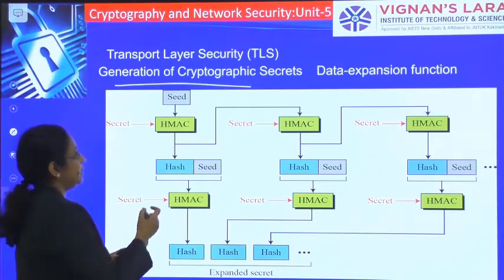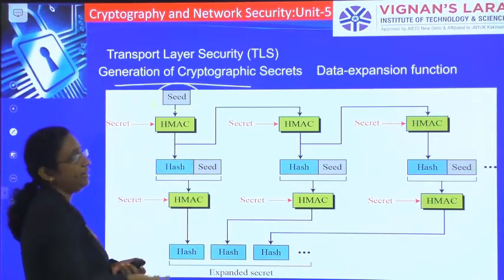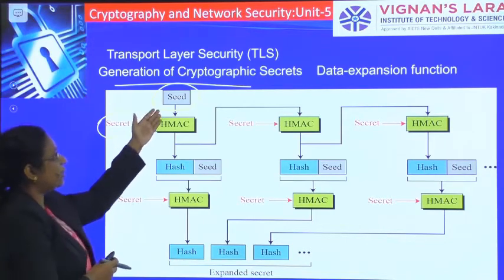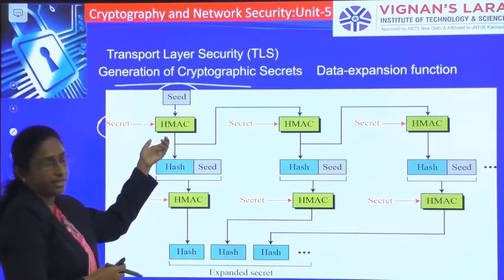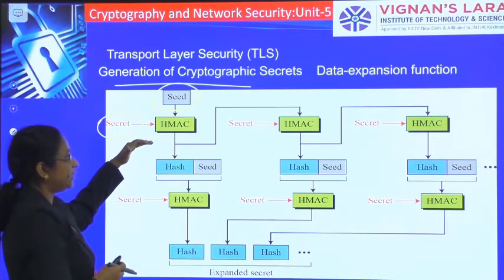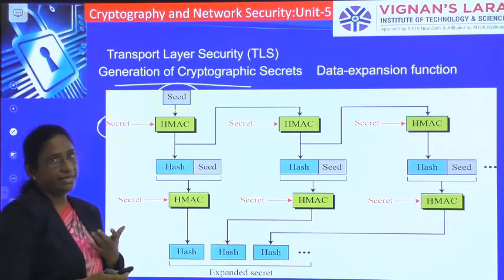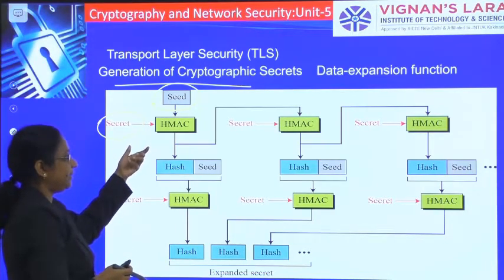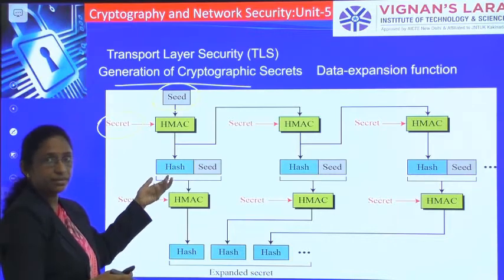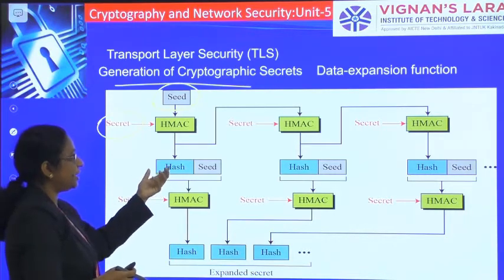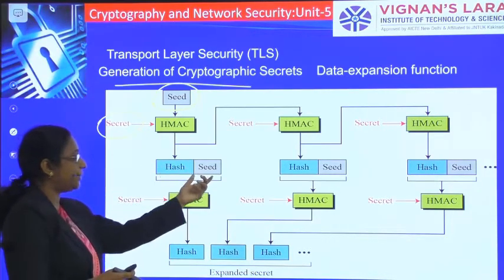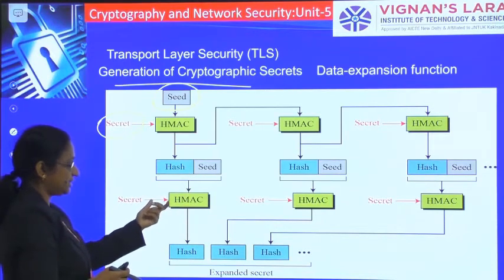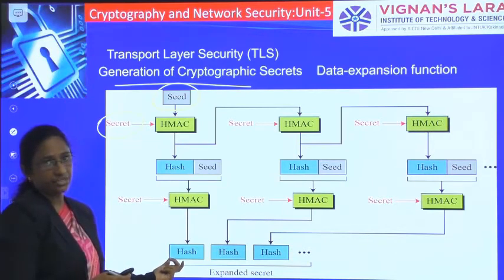so you will be using your hash. Whatever secret you have, that secret along with the seed goes through the HMAC algorithm. After going through the HMAC algorithm, you get a MAC code. That MAC code is then sent again to the hash algorithm, where whatever MAC code you have is appended again to the seed, and again it goes to the HMAC along with the secret, and you get a hash value.